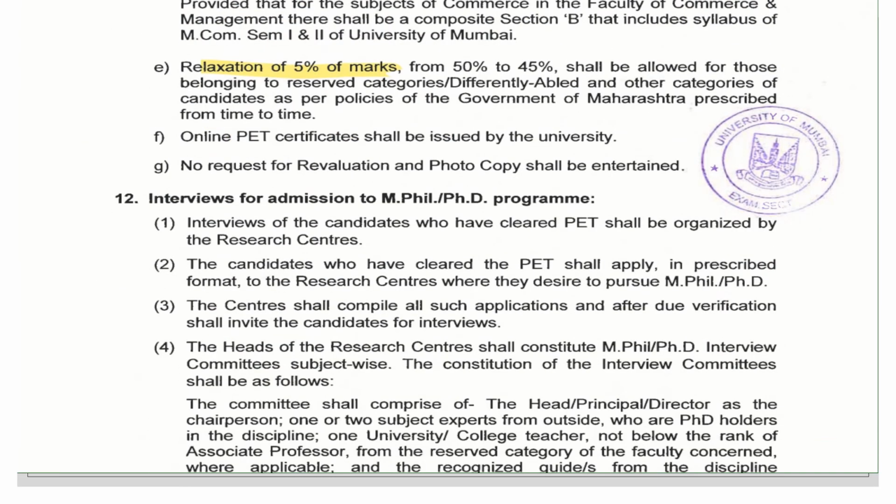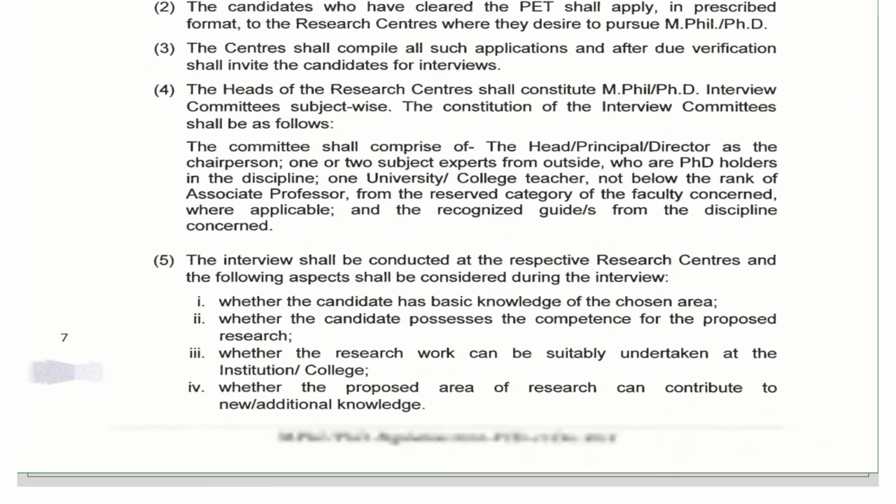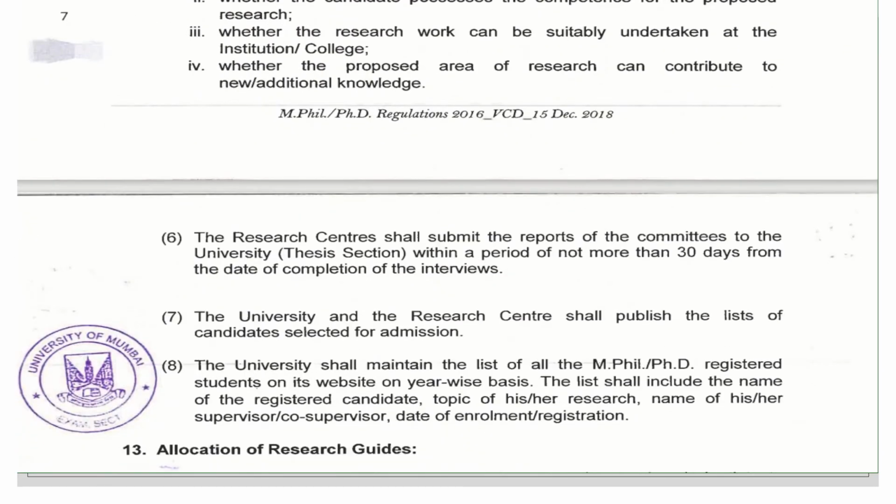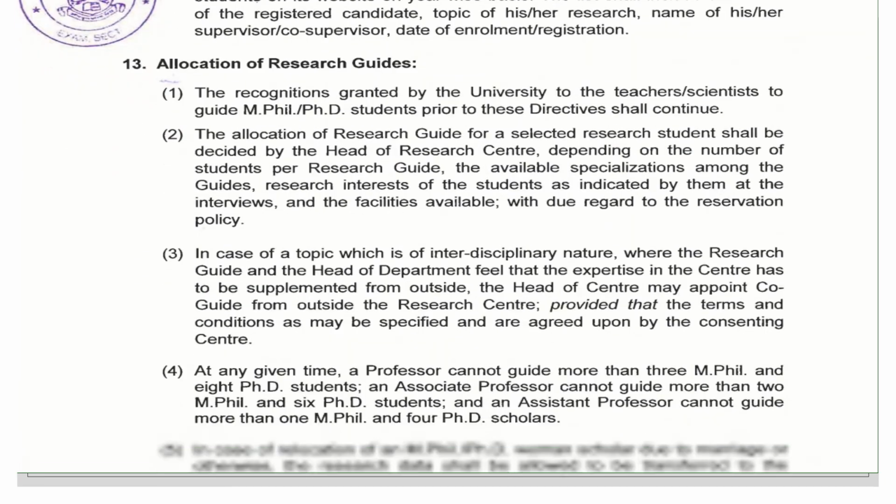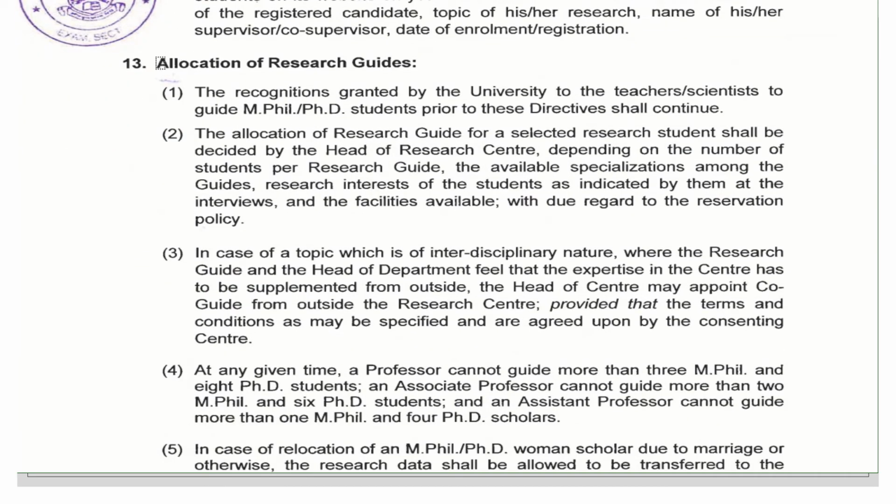After this entrance examination, the candidate has to appear for an interview, and the candidate has to give the interview for admission here. This is the admission process given here, and thereafter the allocation of research guide will take place.